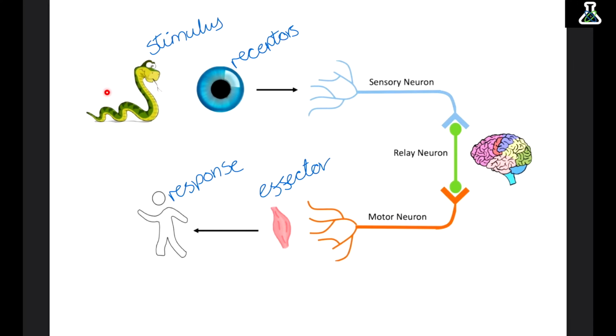So in this case, the stimulus is a dangerous animal, so the snake. Our eye sees this and picks it up and sends an impulse through our sensory, relay and motor neurons. It then connects to our muscles, which then contract to help us run away.